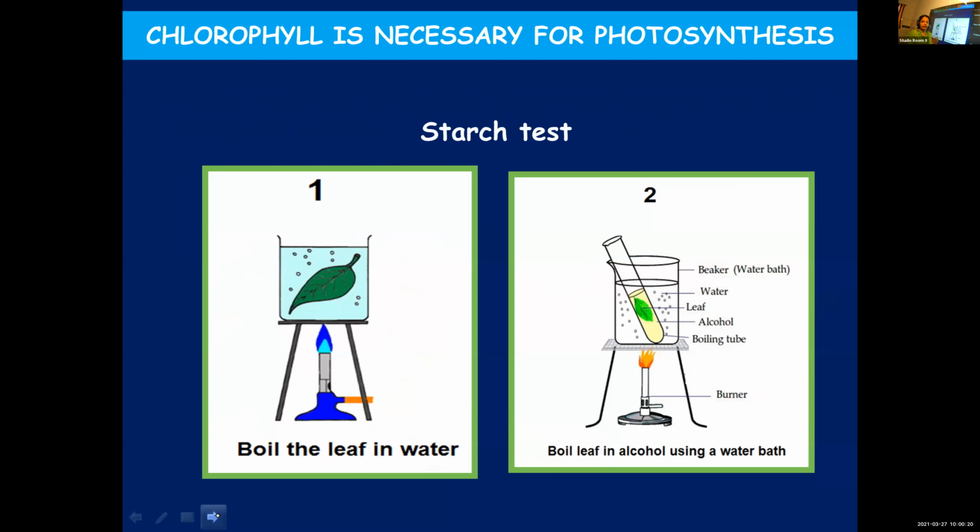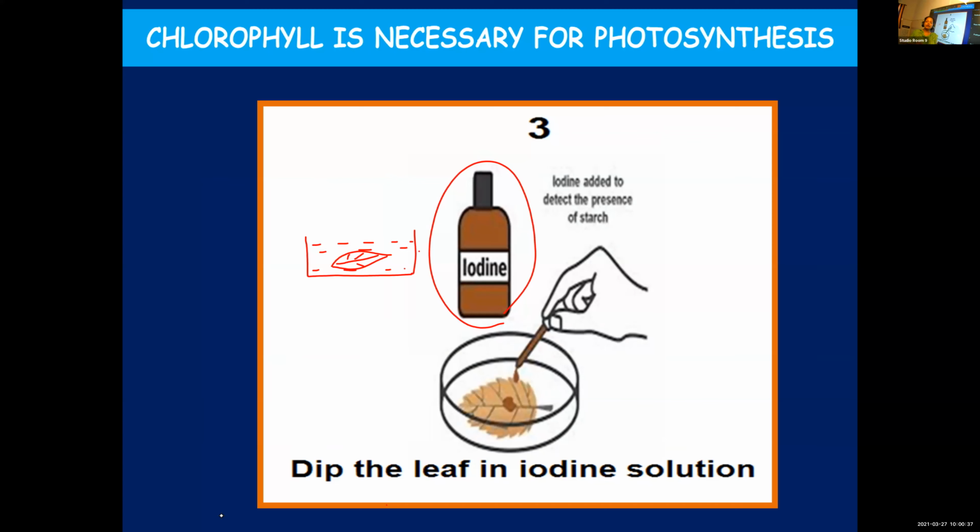After boiling the leaf in alcohol, you will find that the chlorophyll present in the leaf gets dissolved in alcohol and the leaf becomes colorless. Now you have to take out this leaf and pour some water on it to make it soft, because upon boiling in alcohol, the leaf becomes very brittle. Upon adding water, it will again regain its normal texture. It becomes soft. Now you keep this leaf on a white surface. Why a white surface? So that the color change can be easily noted.